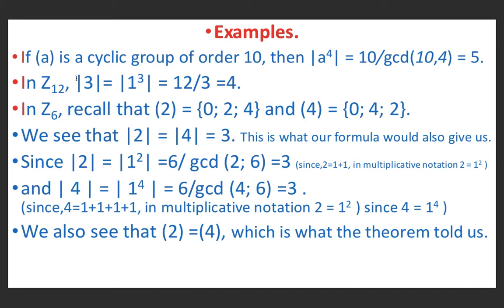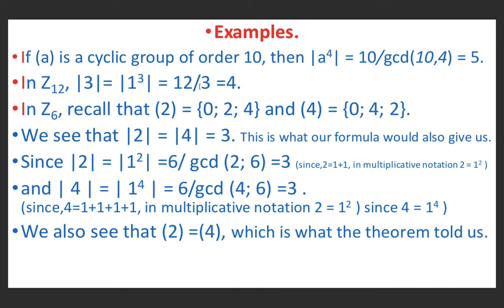Now in Z12, which is the group of integers less than 12 under addition modulo 12, consider the order of 3. Order of 3 means order of 1 cubed, where 1 cubed means 1 plus 1 plus 1.